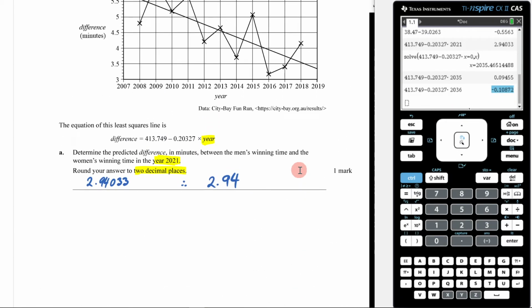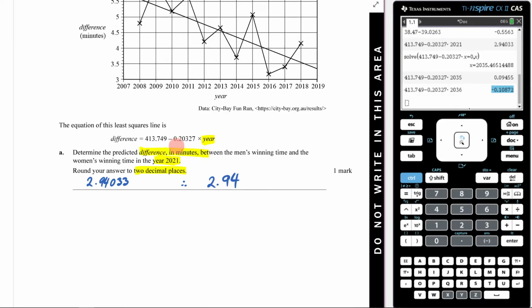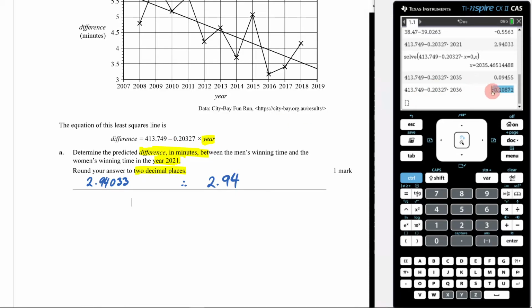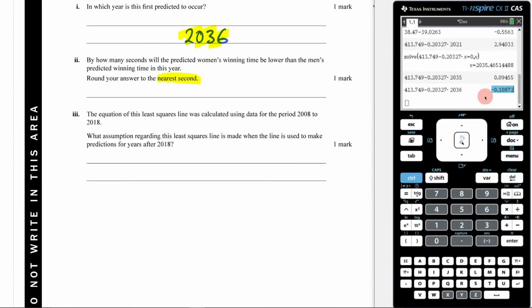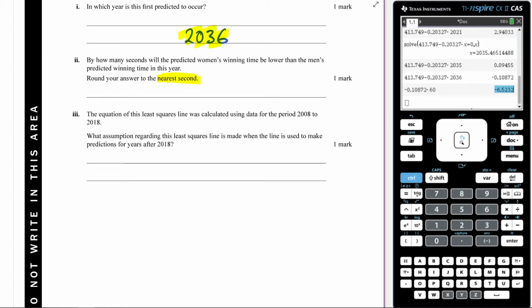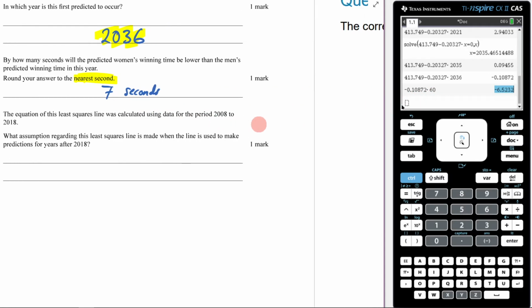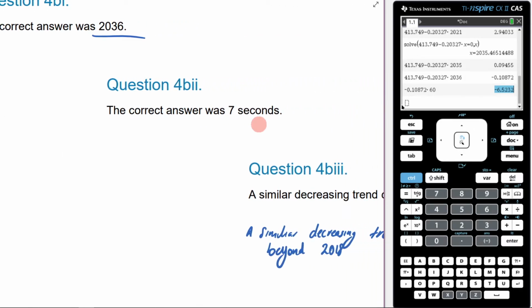Because remember, this here is giving us the difference in minutes, okay? When what we want is the difference in seconds. So what you're going to have to do is bring that down and times it by 60, and that is going to give me this. Now I need to round it to the nearest second. So my nearest second is going to be 7. So by how many seconds will the predicted women's winning time be lower than the men's? It's going to be 7 seconds. So you just need to make sure you times it by 60 in order to get that answer there. And sure enough, if we come here, the correct answer is 7 seconds.